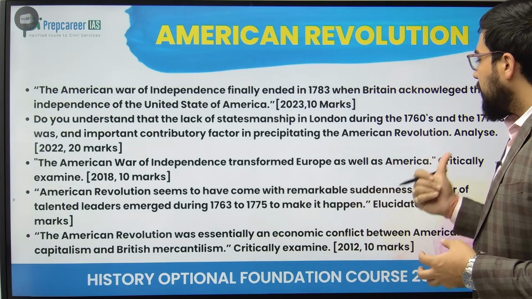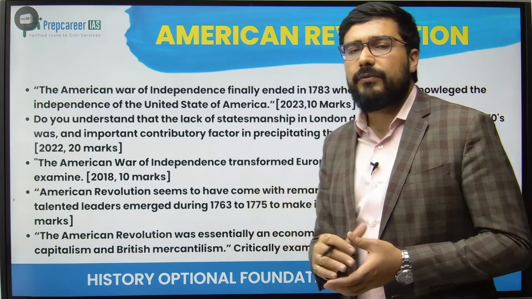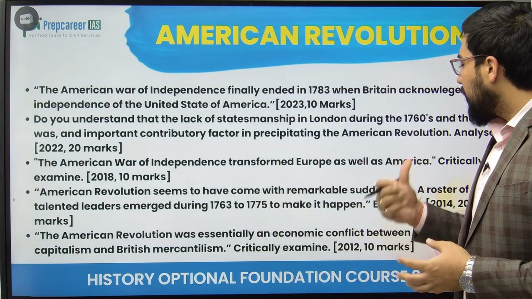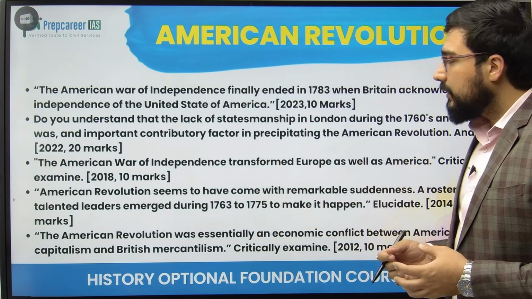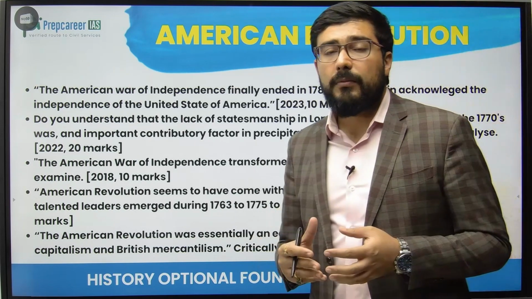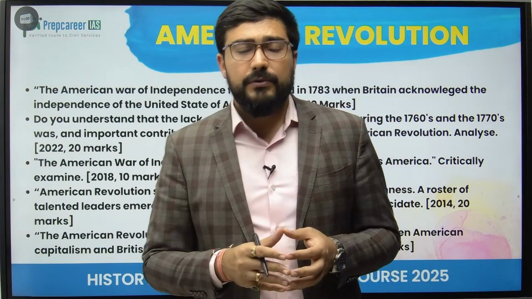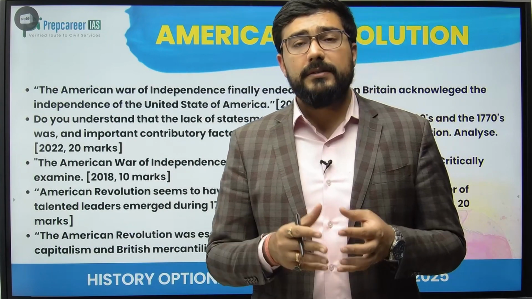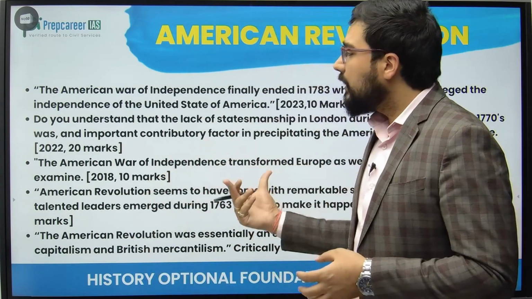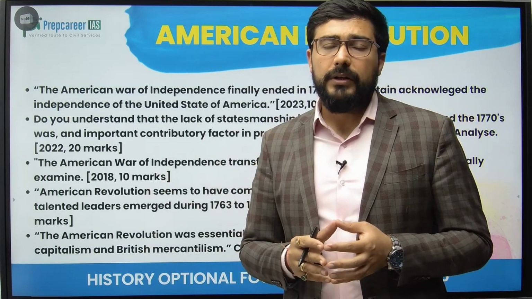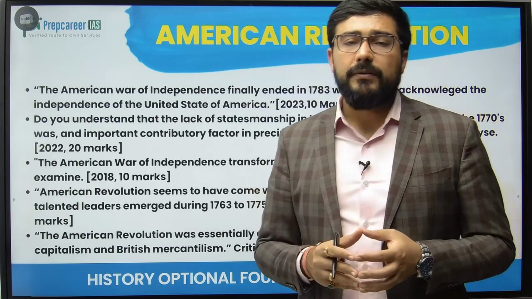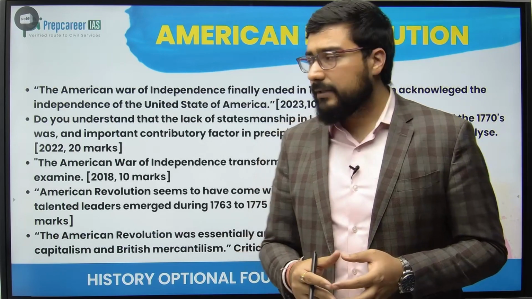Then the American War of Independence transformed Europe as well as America. This is a very standard set of questions and it has come twice, in fact. The American Revolution seems to have come with remarkable suddenness. A roster of talented leaders emerged through 1763 to 75 to make it happen. So we have to talk about some important leaders: James Otis, Benjamin Franklin, Samuel Adams, Thomas Jefferson, Washington. All those leaders had played a very important role in the American Revolution. So when we prepare this topic, be aware of which categories of questions are coming in this area.